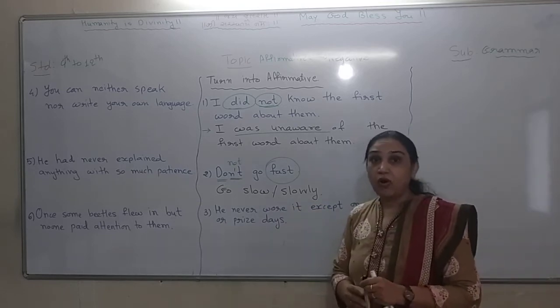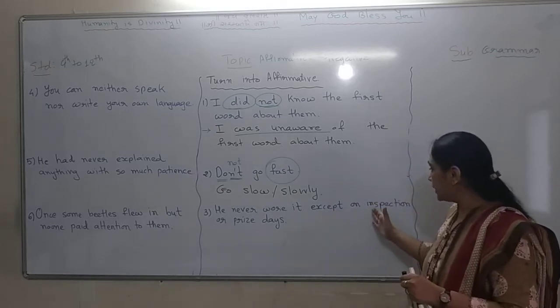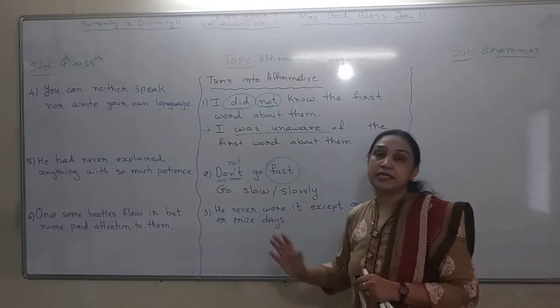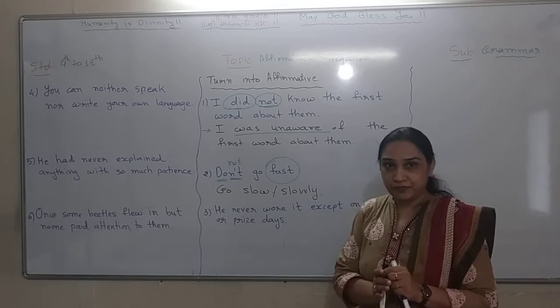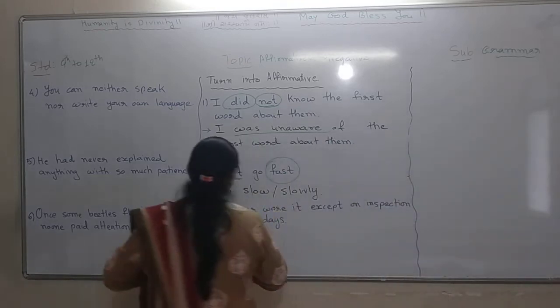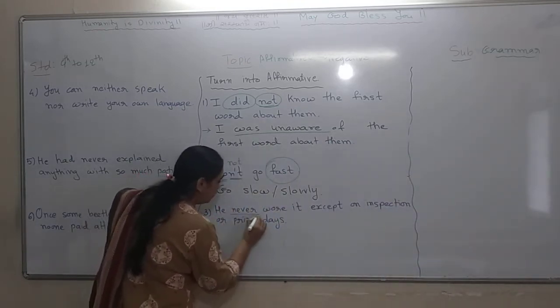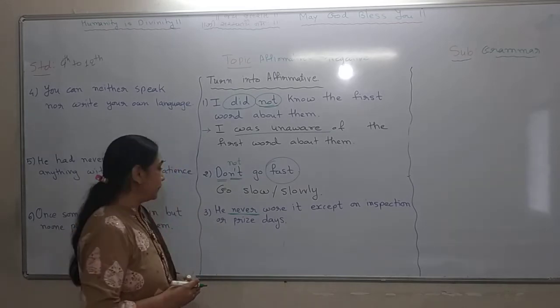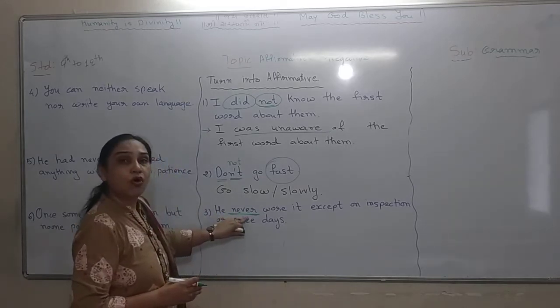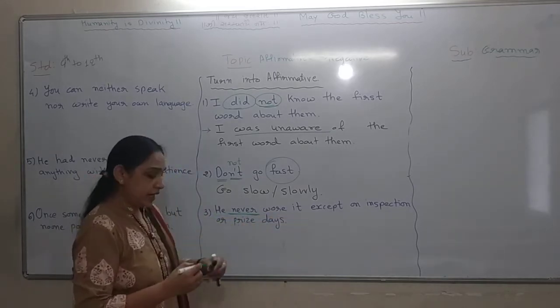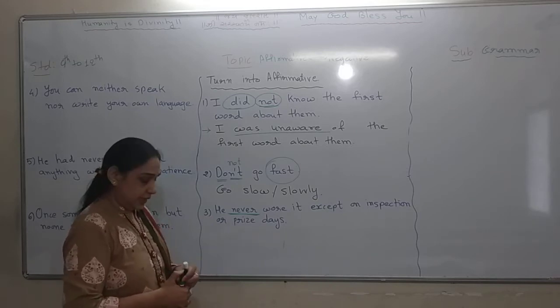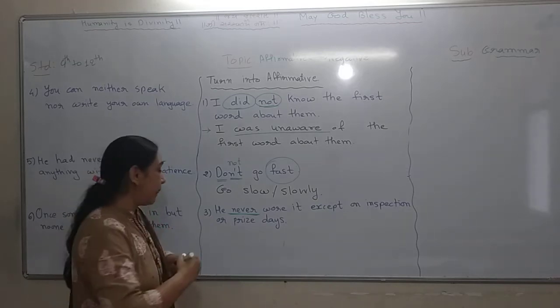That means only on those days. What days? Inspection or prize days he was wearing it. So now here, if I remove this never, I have to write only. And then you can write the complete sentence. So what can be my sentence?